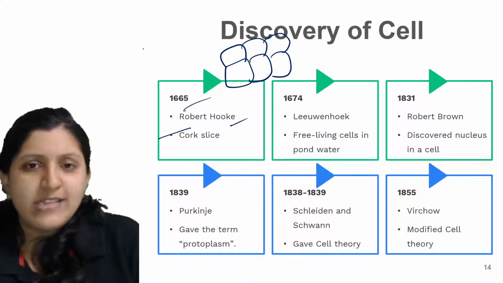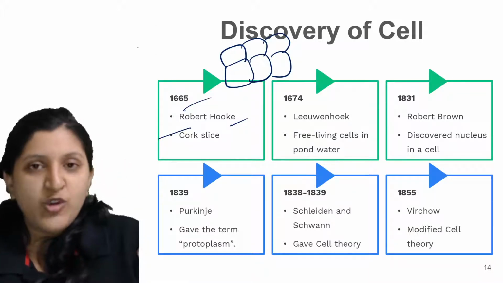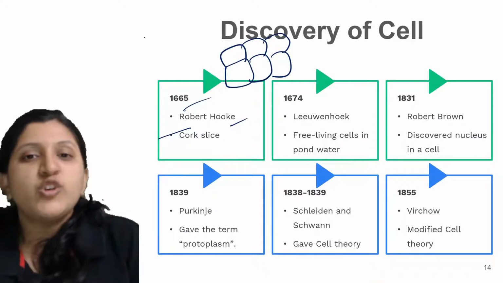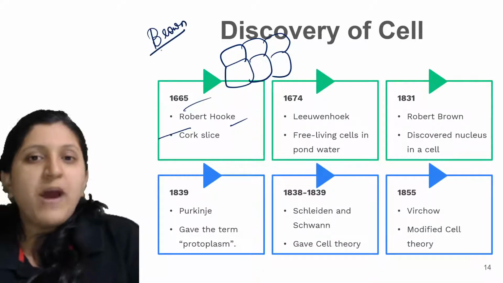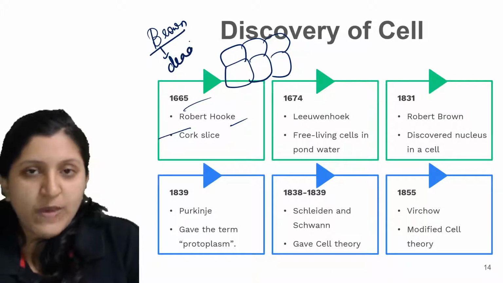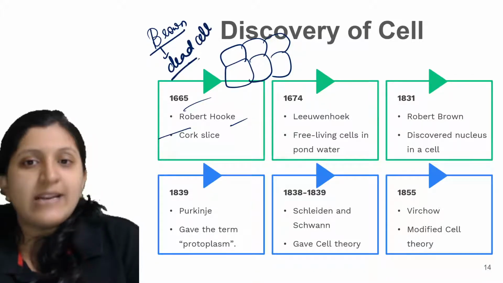What is a cork slice? In a thick plant, when you observe the stem part, you see the outer brownish part, no? That brownish part actually has dead cells. So he observed that dead cell.